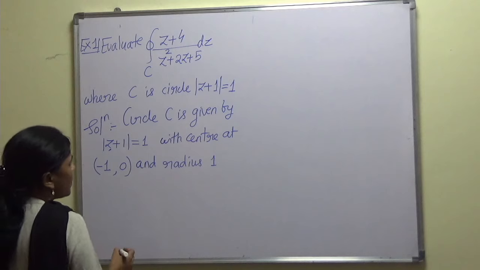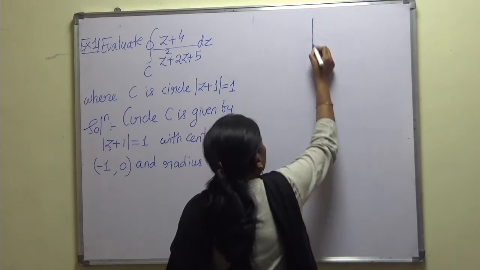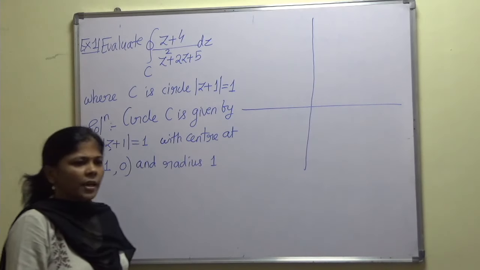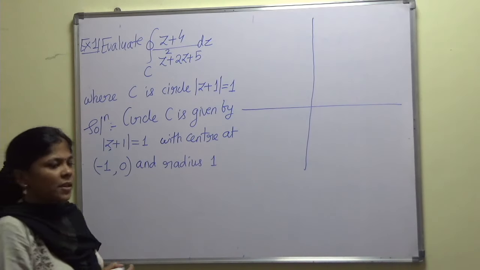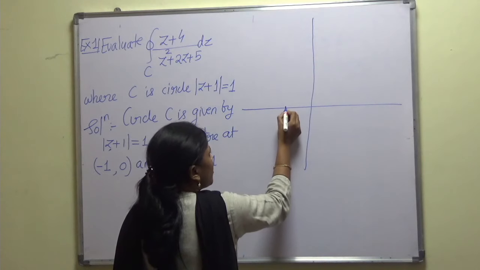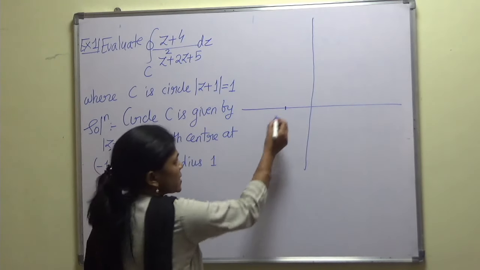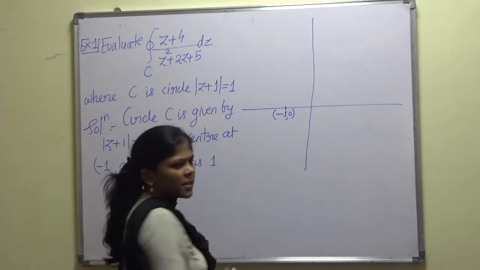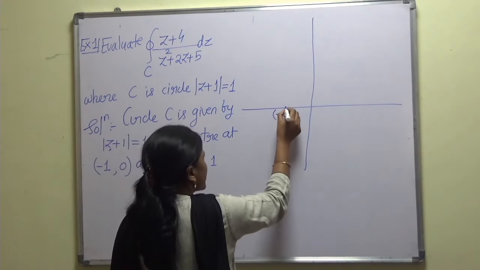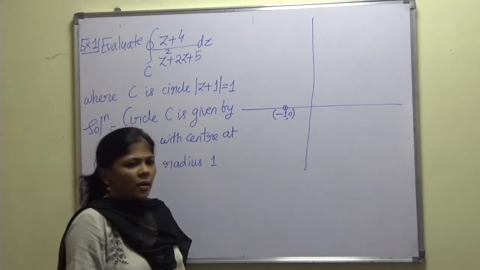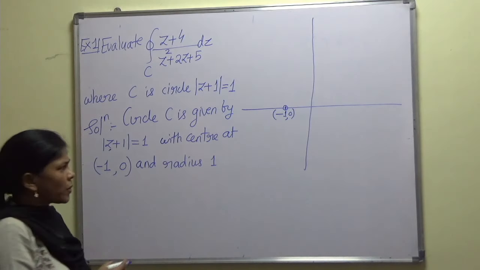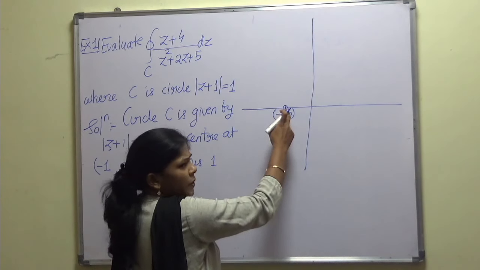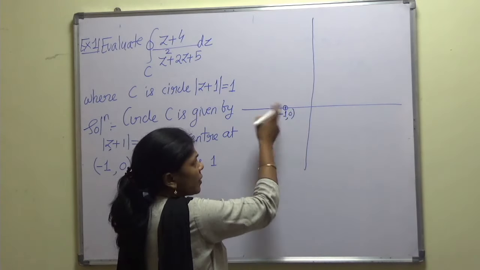So let us draw the circle with center at (-1, 0). (-1, 0) means it will be on the negative x-axis. Let us take this as point -1; obviously its coordinates will be (-1, 0). So here our center lies. Now the radius is 1. As it is on the x-axis, we will measure 1 unit on the left hand side and 1 unit on the right hand side.